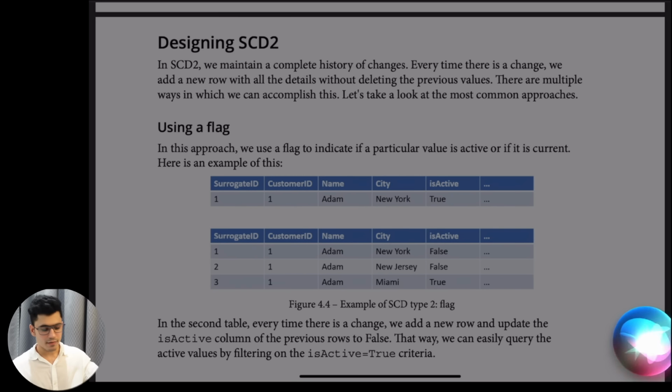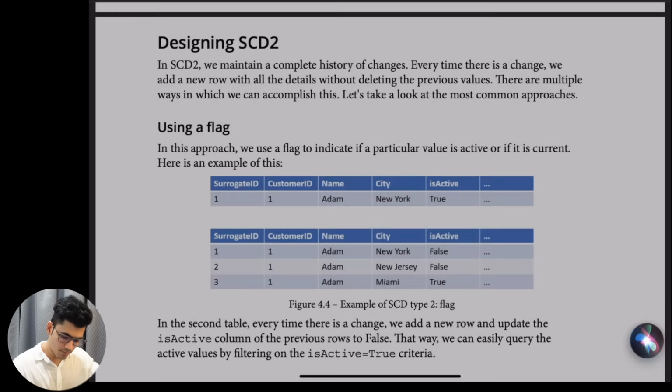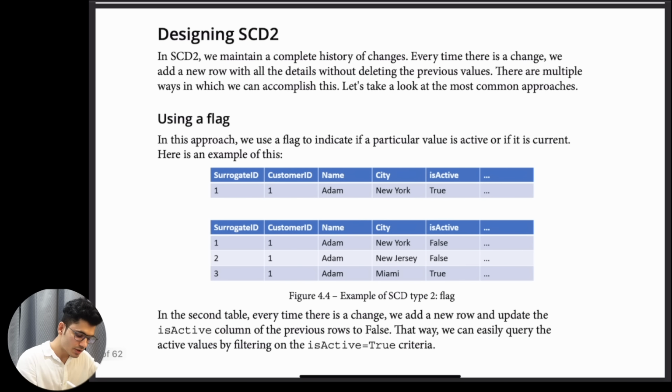In SCD2 we have multiple approaches. We maintain the complete history of changes. Every time there is a change, we add a new row with all of the details without deleting the previous value. There are multiple ways we can tackle this. We can use the flag approach. Let's say first the city was New York. We will add a new column, is active.